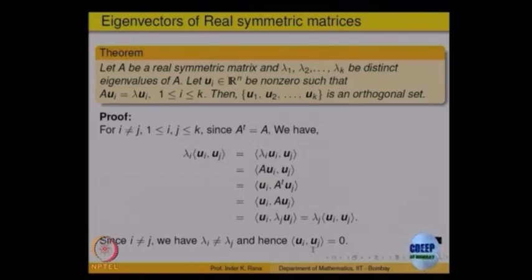So we get that the eigenvectors corresponding to the distinct eigenvalues of a real symmetric matrix are not only linearly independent, they are actually orthogonal to each other. This will play a role later on.